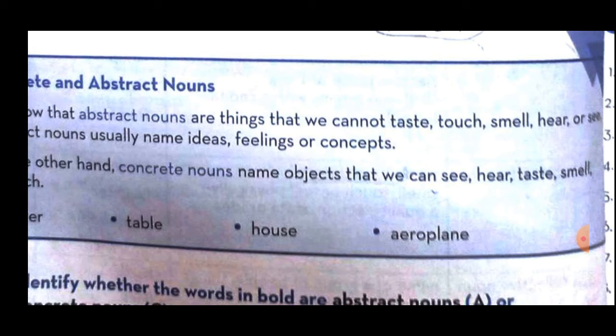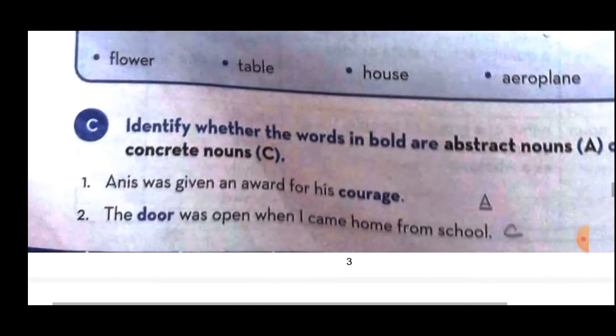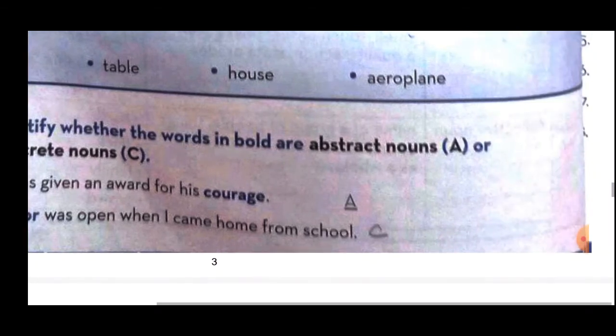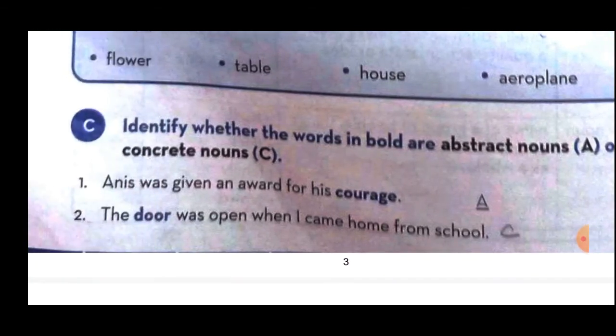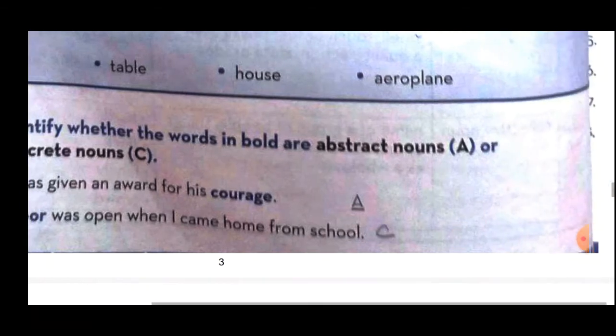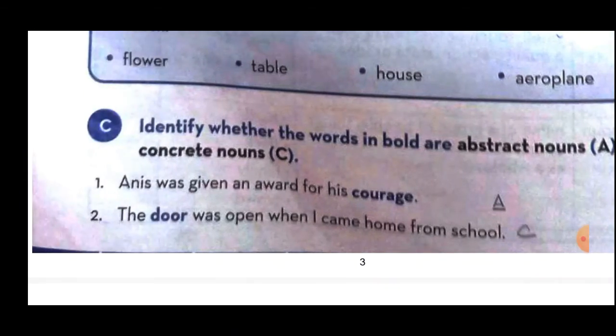जैसे कि ब्यूटी वर्ड है, तो ब्यूटी को हम फील कर सकते हैं, but we can't touch someone's beauty, right? Okay, now look at here, exercise number C. What is written here? Instruction: identify whether the words in the bold are abstract nouns. There we have to write A, or concrete nouns we have to write C.